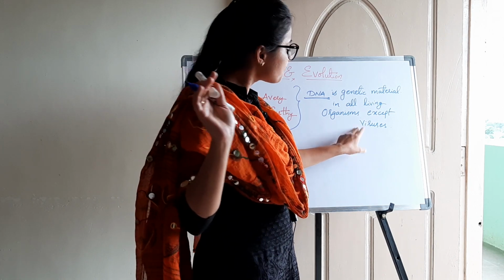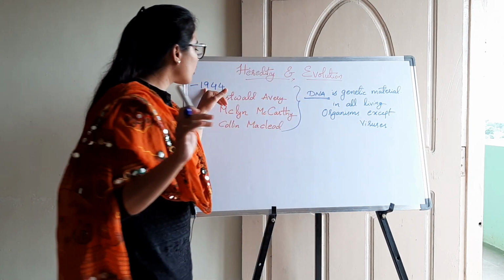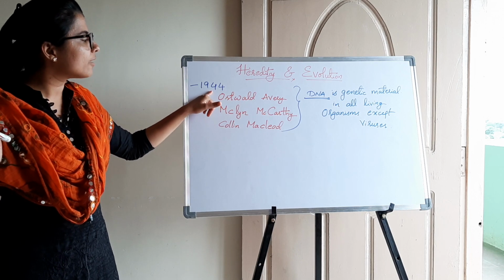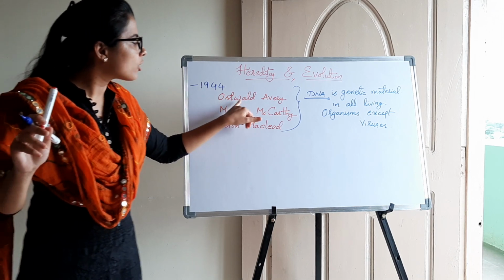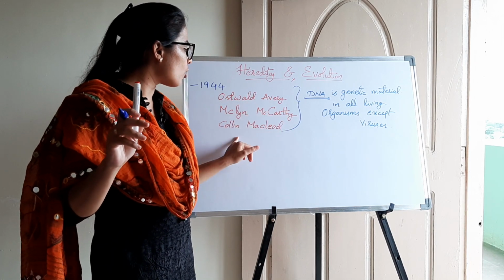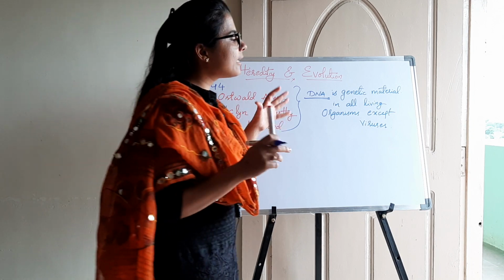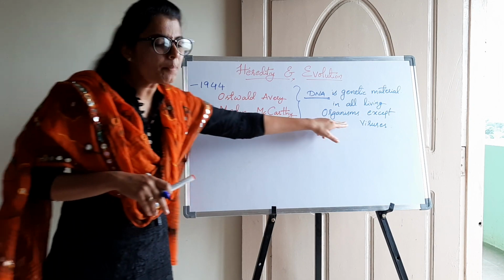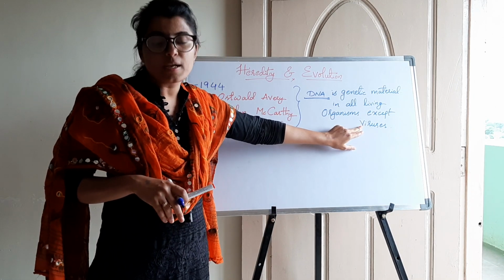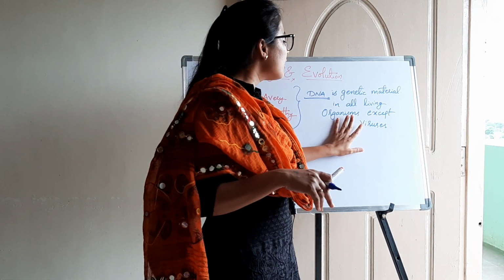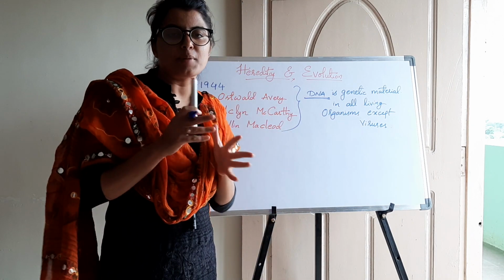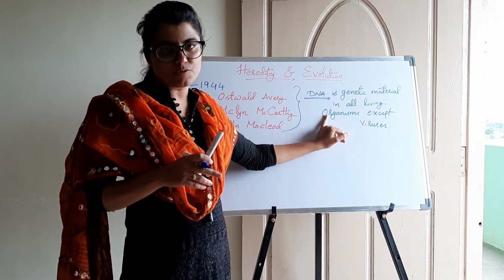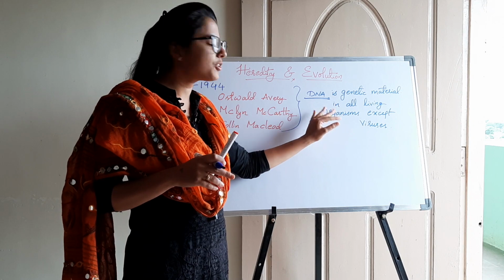That is an exception. But in 1944, three scientists, Oswald Avery, Maclyn McCarty, and Colin MacLeod, said that DNA is present as genetic material in all living organisms except viruses. Now the question arises: then what do viruses have as genetic material, apart from DNA? That is the question for today.